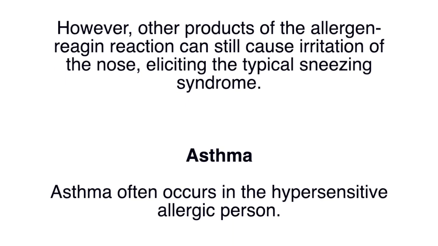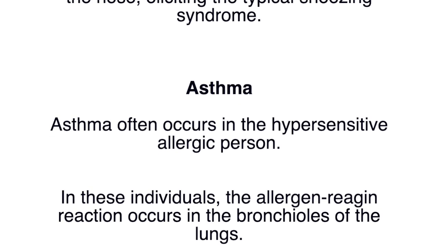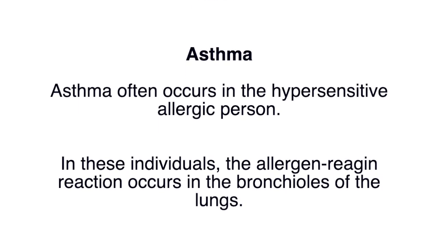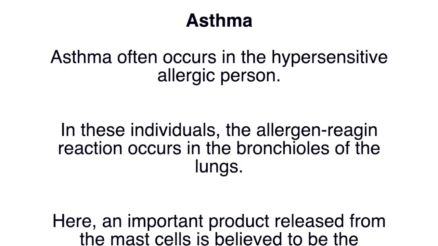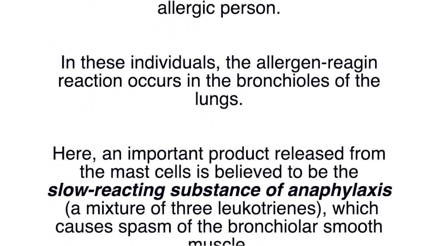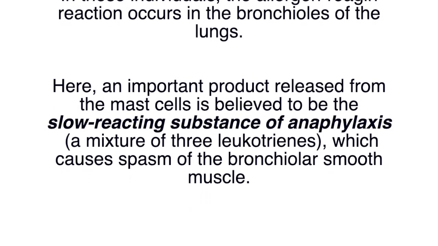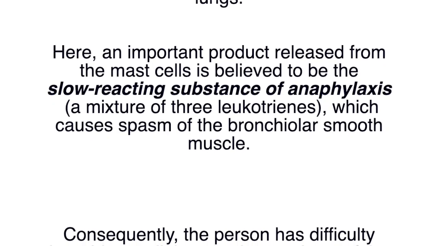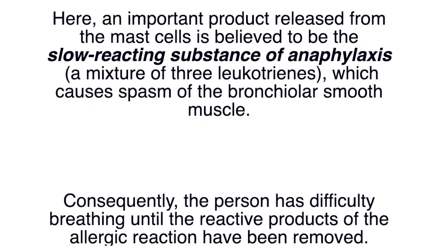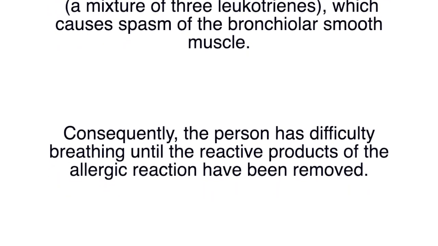Asthma. Asthma often occurs in the hypersensitive allergic person. In these individuals, the allergen-reagent reaction occurs in the bronchioles of the lungs. Here, an important product released from the mast cells is believed to be the slow-reacting substance of anaphylaxis, which is a mixture of 3 leukotrienes, which causes spasm of the bronchiolar smooth muscle.